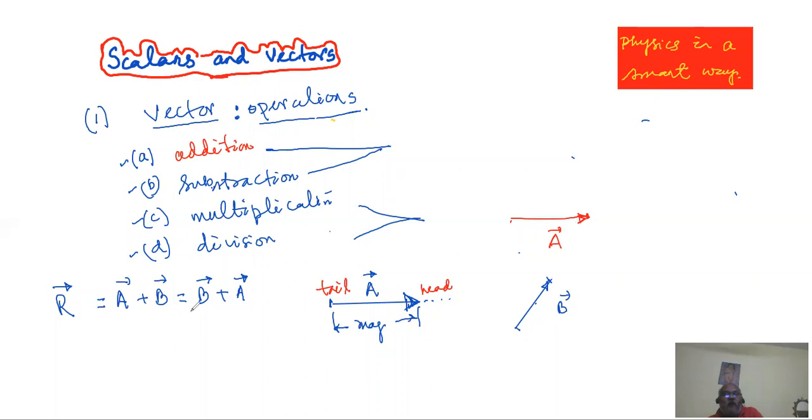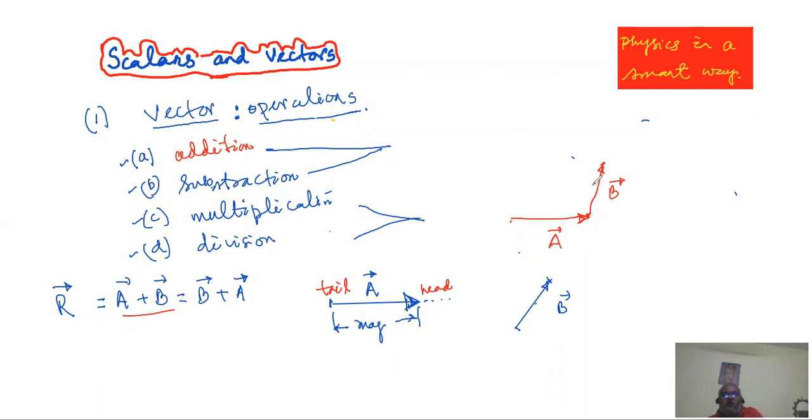Now, our basic job was to add A with B. You take the B vector and shift it, or rather recreate the B vector, so that it starts from the head of the A vector. That means the tail of B must coincide with the head of A. As usual, I have to be careful because a vector has two aspects: magnitude and direction. I have to keep the line length the same as B earlier, and the direction must also be kept intact.